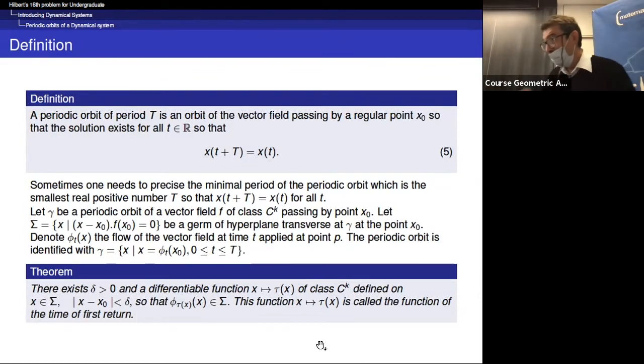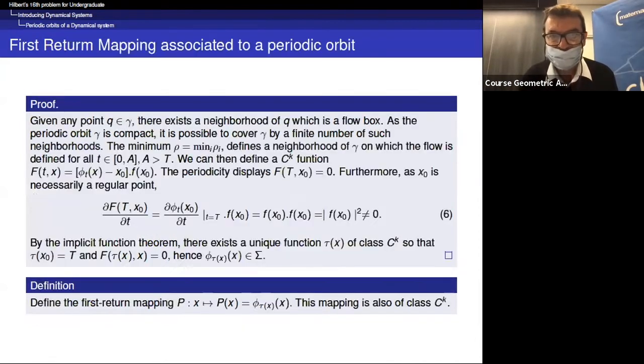So you have a return map, you have an orbit, and you take a cross section, and so there is a delta small, so that when you start on sigma, not on the periodic orbit, then you come back to a point which is also in sigma, not far from the point x we start with. And this function tau of x is called the function of the time of first return.